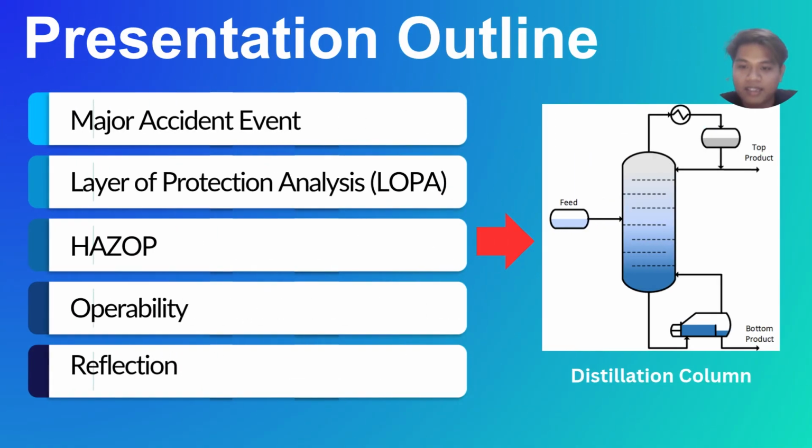So, for our presentation outline, it consists of major accident event, layer of protection analysis, HAZOP, and reflection.